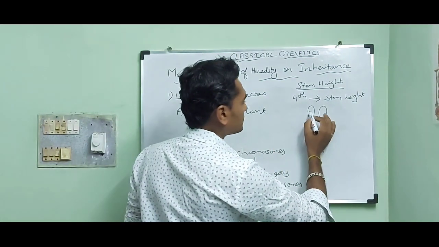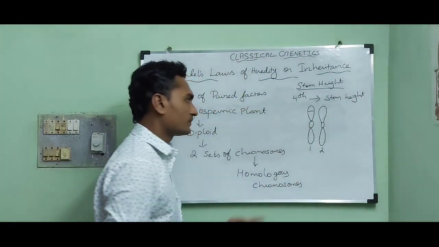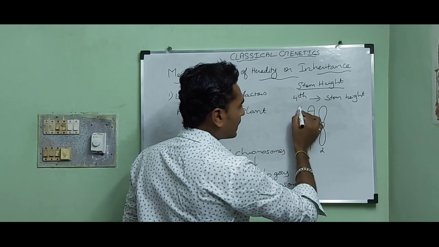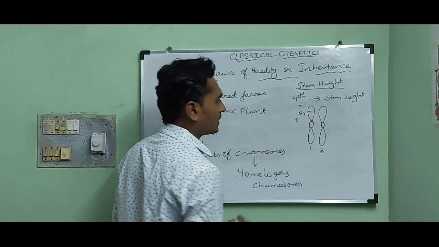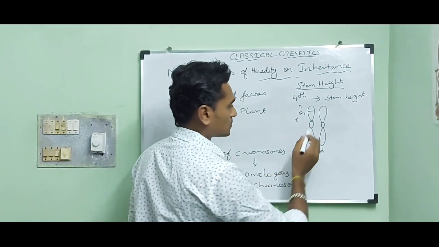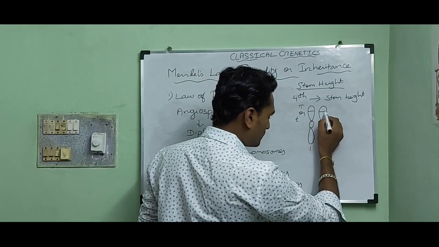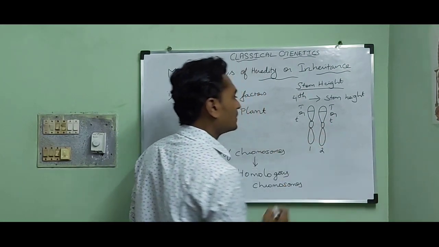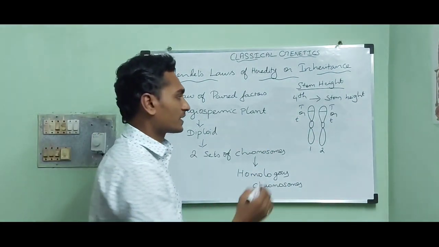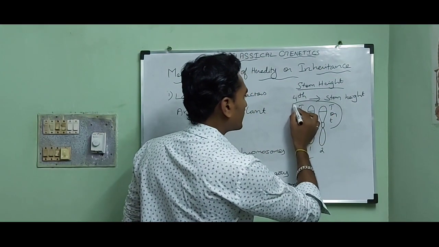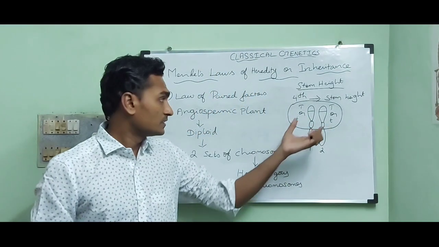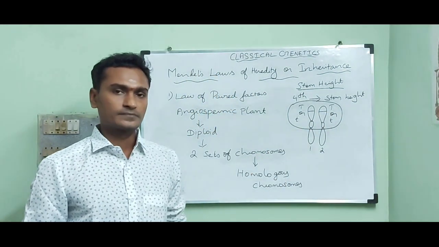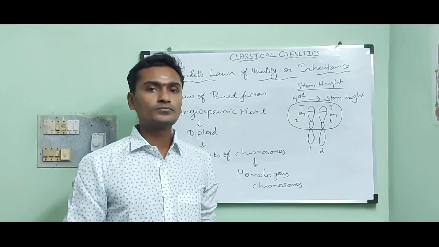In the first chromosome, the alleles are fixed in this position, and that position is called locus. And the allele may be capital T or small t. Likewise, in the second homologous chromosome, the alleles are fixed in the same position, and that allele may be capital T or small t. From this, we can conclude a character is controlled by a pair of unit factors. The stem height is a character that is controlled by a pair of unit factors. So that is called law of paired factors.